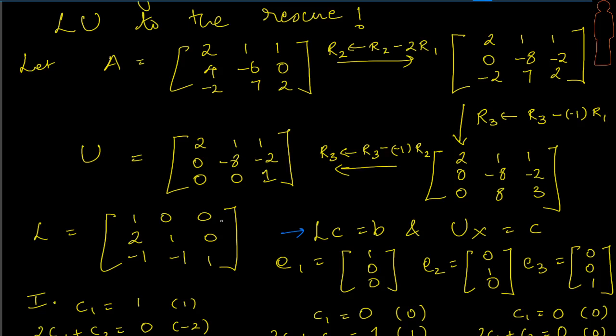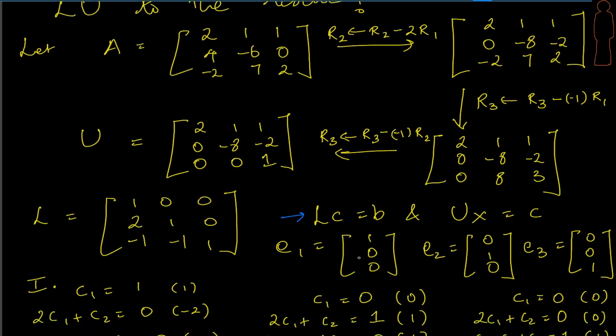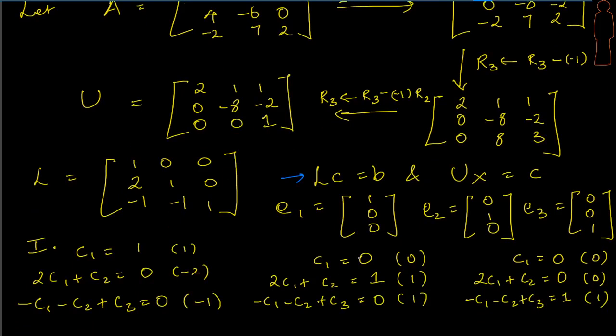Okay, so let's look at LC equal to B for the first right hand side vector, which is 1 0 0. Similarly, I have written down this for the others as well. So you see here, this is a 1 0 0. Here there is a 0, so this is a 0 1 0 and a 0 0 1. From here I am computing the value. So C1 equal to 1. That's my value. So substitute for C1 here and then find C2. That's going to be minus 2. Similarly, substitute for C1 and C2 here and then find C3. We are doing a forward substitution here.